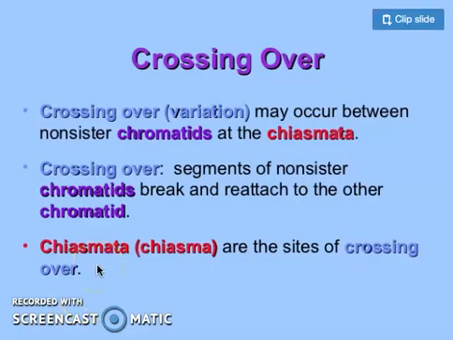So continuing with the point of synapsis that we were talking about, the two homologous chromosomes have paired up, and after pairing up, they are going to exchange their parts. What is meant by exchanging their parts? They are going to cross over, and crossing over may occur between non-sister chromatids at the chiasmata. Chiasmata is the position or the central point at which the two homologous chromosomes have been paired up. In crossing over, segments of non-sister chromatids break and reattach to the other chromatid, and the chiasmata are the sites of crossing over.